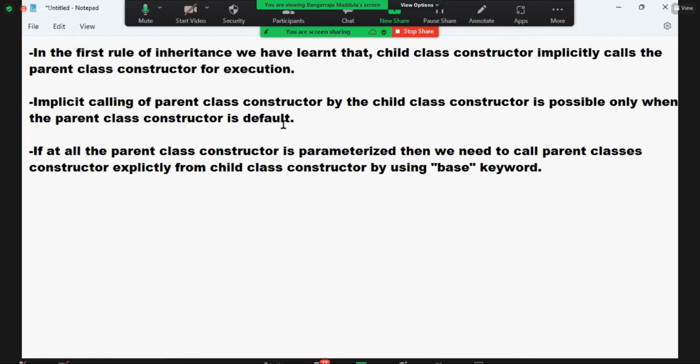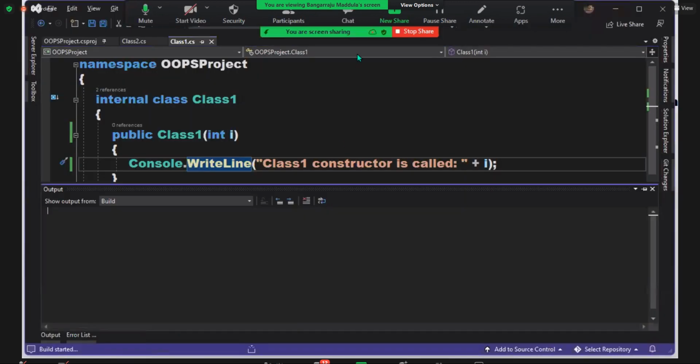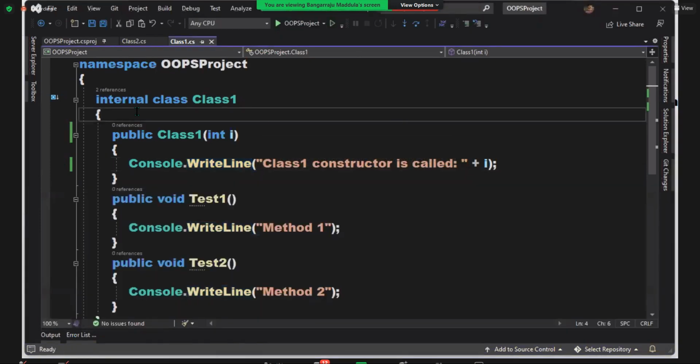Are you clear? So right now you can observe, when you run this code, you are getting an error. Is the error coming from class 1 or class 2? Class 1 doesn't have a problem. The problem is that class 2 is not able to call. No problem for class 1, so come to class 2 only.